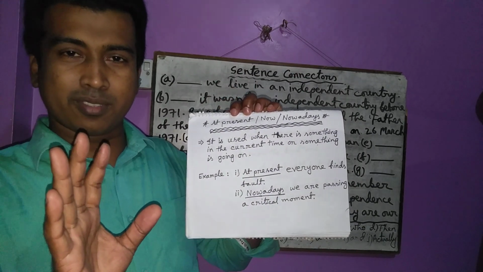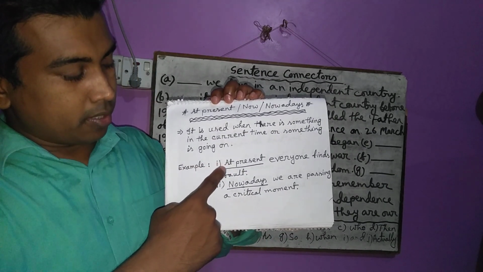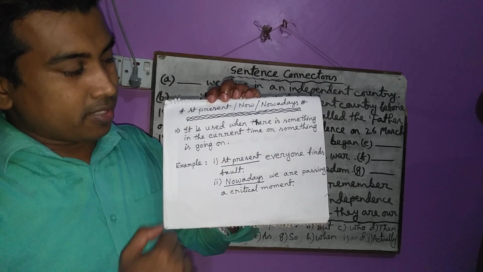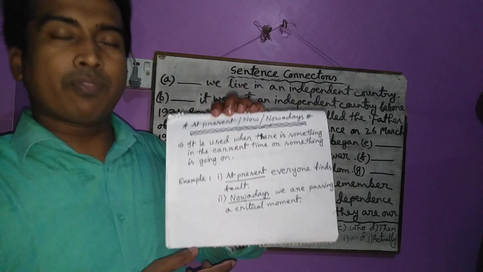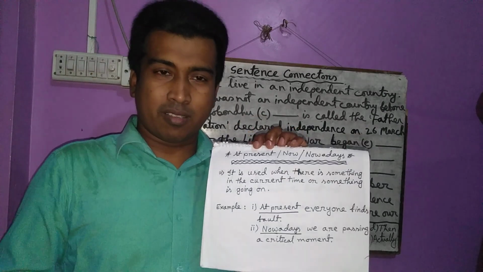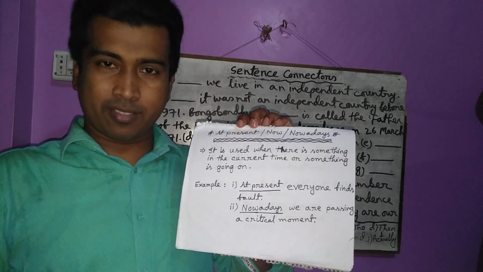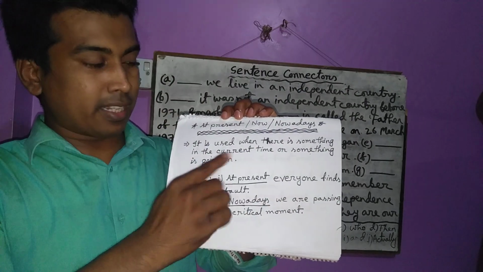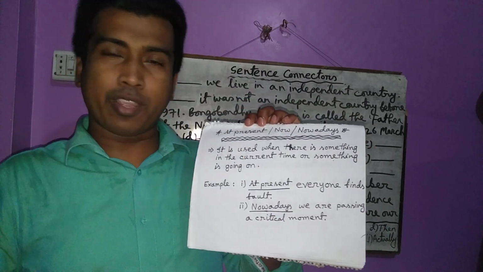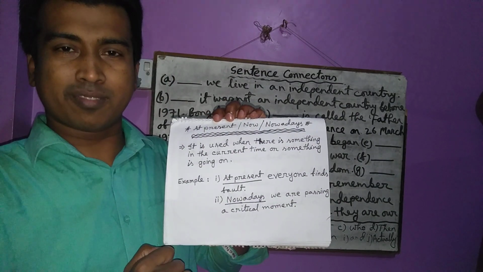Have you understood? For example, at present, everyone finds fault. You know that everyone tries to find fault nowadays. It is something in the current time, that means it is going on. That's why you have to write at present or now or nowadays.